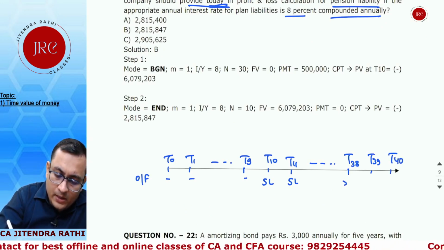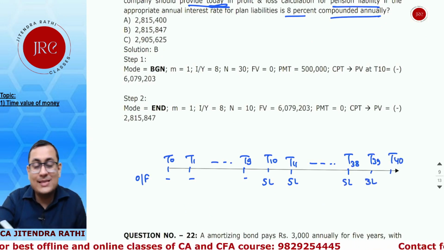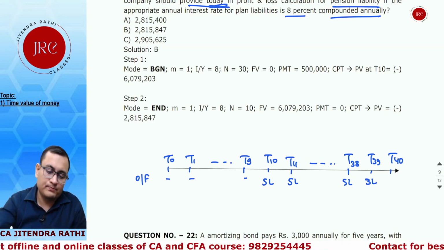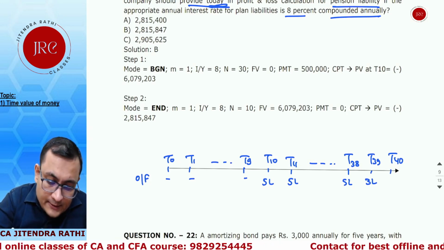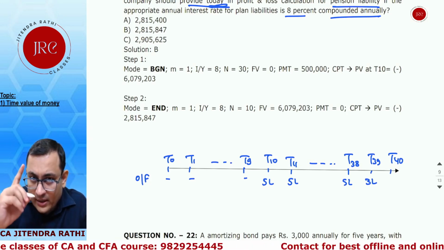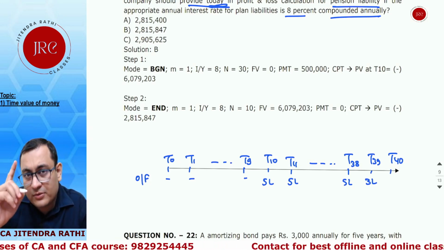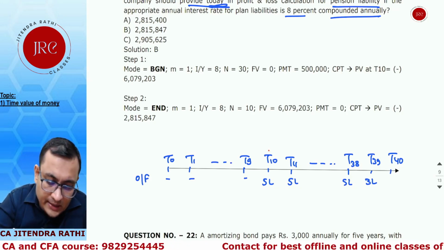Last payment will be on T39, that is the starting of the 40th year. First payment will be at the starting of the 11th year, so that is T10.